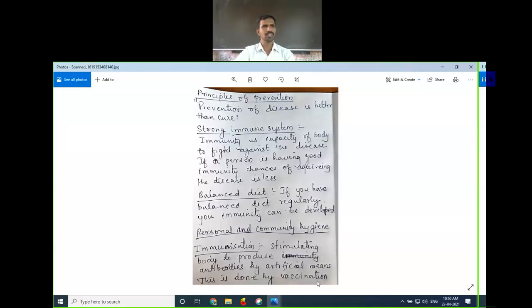How is immunization done? By vaccination. Understood? Immunization is usually done for viral diseases, because viral diseases do not have any medicine so far.